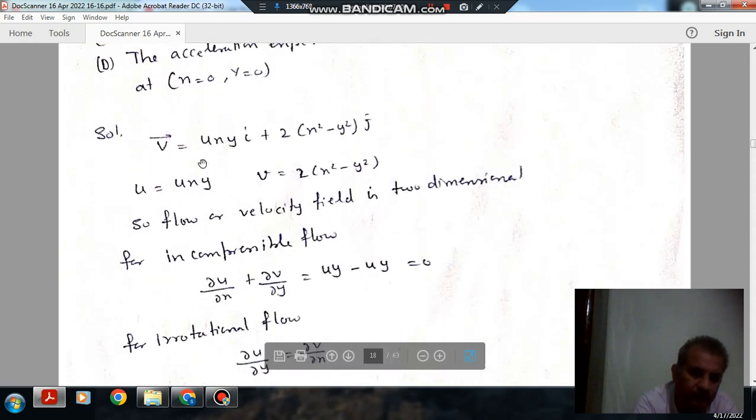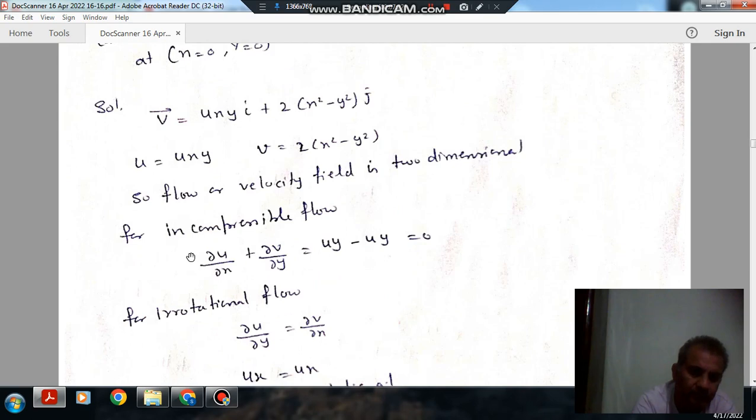So the flow is incompressible. For the flow to be incompressible, the continuity equation should be satisfied. The continuity equation is ∂u/∂x plus ∂v/∂y, and this is 4y and this is minus 4y, so it is 0.